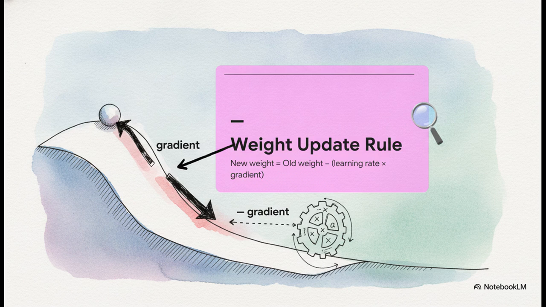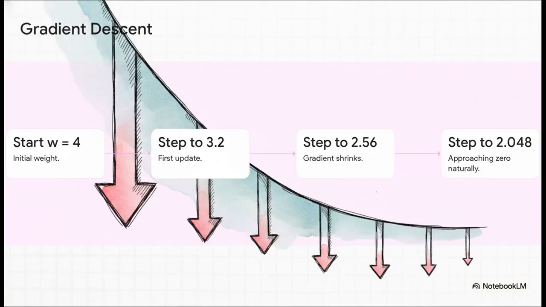Because the gradient always points uphill, we absolutely must subtract it to force the model the exact opposite way, pushing it downhill. Let's trace these steps towards 0 using actual numbers. We start up high at a weight of 4. We calculate our gradient, apply our update rule, and take a step. Our new weight is 3.2.